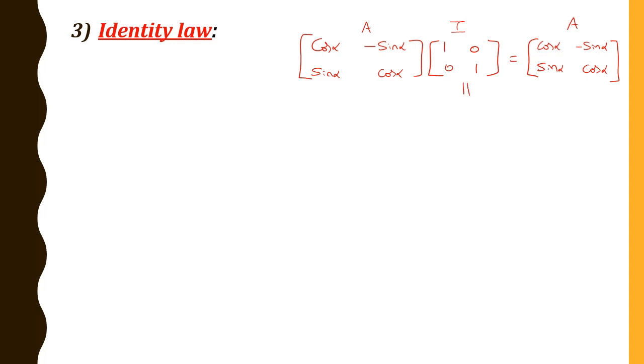This matrix can be written as, you see in this place I have 1, which can be written as cos 0 because cos 0 value is 1. Similarly, 0 can be written as minus sin 0 since sin 0 is 0. Again, this 0 can be written as sin 0 and 1 can be written as cos 0. So in place of alpha, I have 0, which is a real number. Therefore, clearly this belongs to G. Therefore, I can say the identity matrix is the identity element.